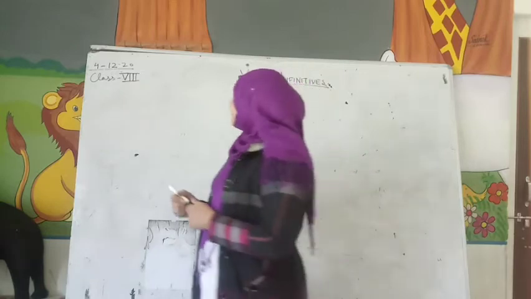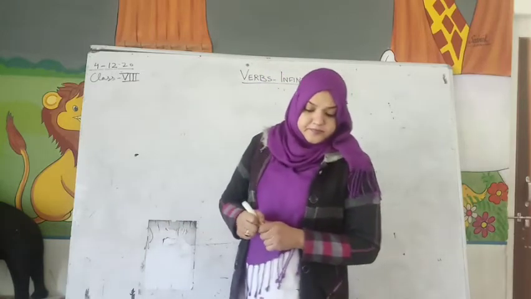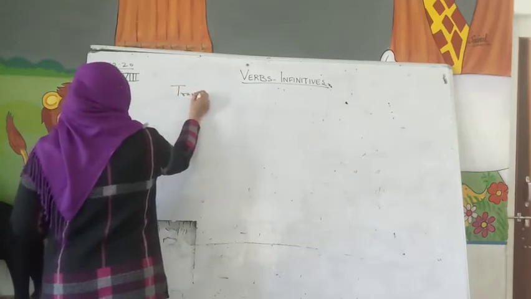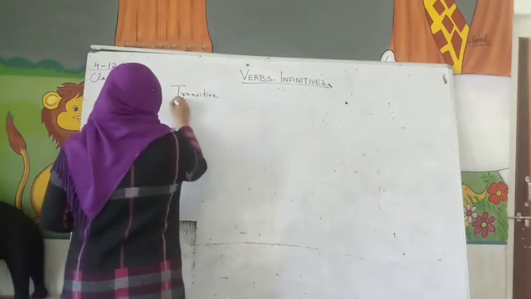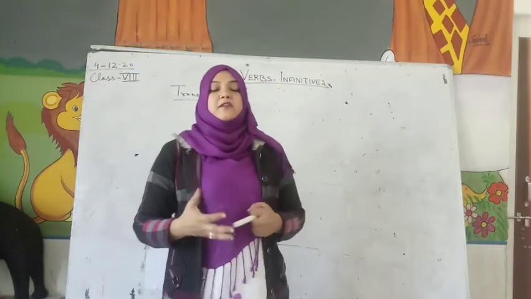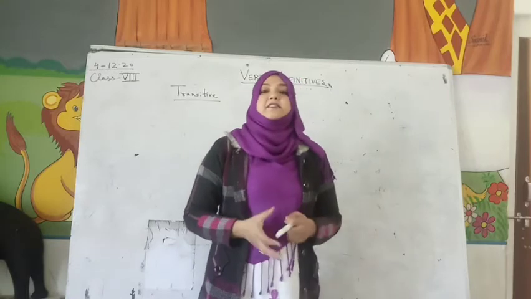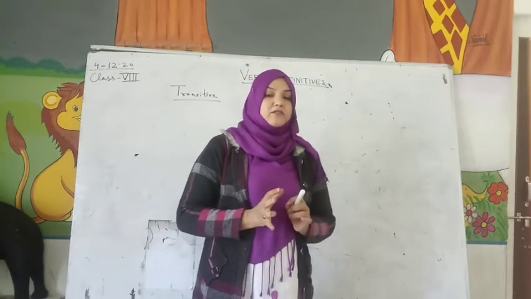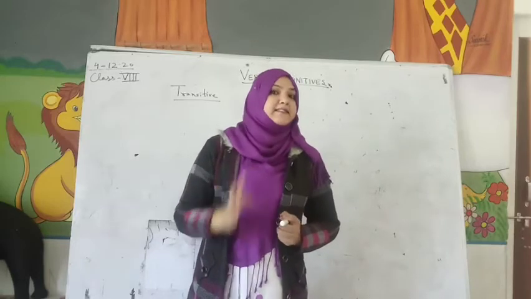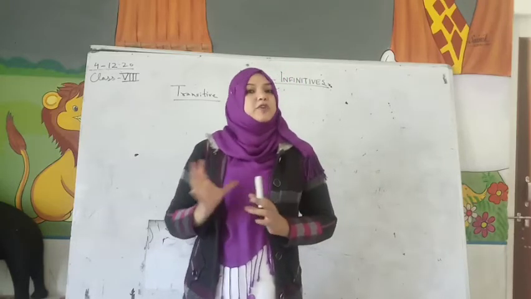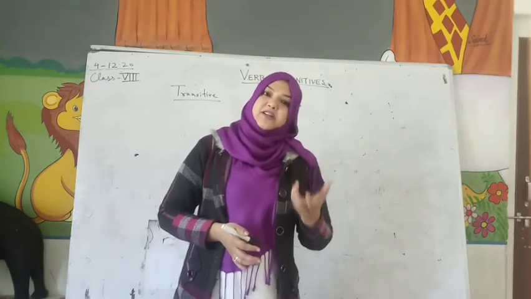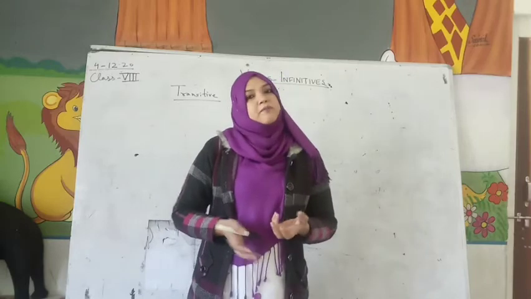And what are transitive verbs? Transitive verbs are when the verb requires an object to complete the sentence or to make sense. Alright, to make complete sense. So, if the object is not there, the verb will not make complete sense. And so that will be transitive.